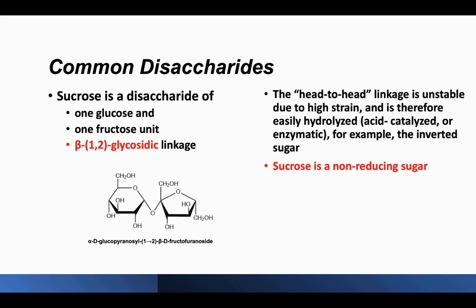The sucrose structure is a disaccharide. It's made of one glucose unit and one fructose unit. The linkage between these monosaccharides is a beta 1,2 glycosidic linkage.